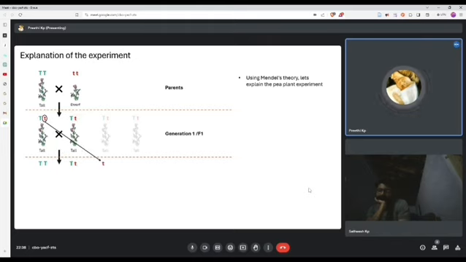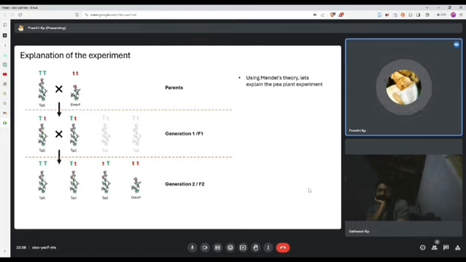small t. Now you can see that in the first combination, both the genes are capital T, which means it will result in a tall plant. In the second combination, one of the genes is capital T, and since capital T is a dominant gene, the resulting plant would be tall by Mendel's theory. In the third combination again, one of the genes is capital T and hence would result in a tall plant. And finally, it can be seen that in the fourth combination, both the genes are small t and small t, and this will result in a dwarf plant.